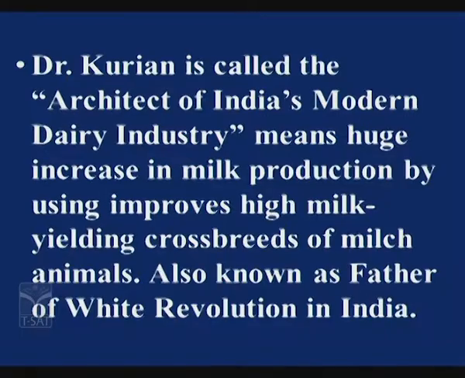Dr. Kurian is called the architect of India's modern dairy industry. That means a huge increase in milk production by using improved high milk yielding crossbreeds of milch animals. He is also known as the father of the white revolution in India. So, this is about Dr. Kurian. Have you understood, children? So, this is about dairy management. I think you have understood this one.